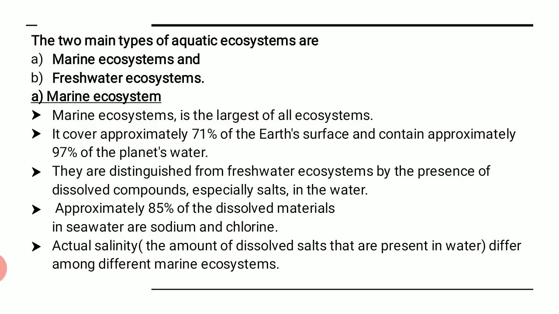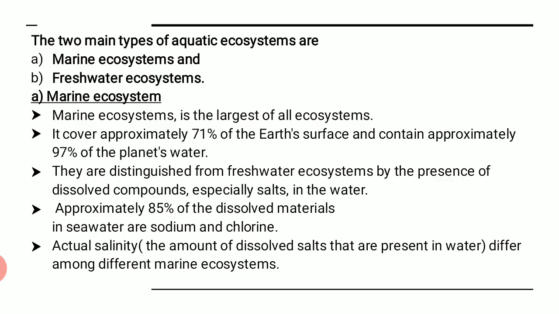Okay, if we try to understand the marine ecosystem, we start from the beginning and then proceed further. Marine ecosystem is the largest of all the ecosystems, because we know that the maximum portion of the earth is covered by water, and that too marine water is the basic ingredient of the whole earth surface, right? It covers approximately 71% of earth surface and contains approximately 97% of planet's water. That means 71% of the earth surface is covered with sea water, that is marine water.